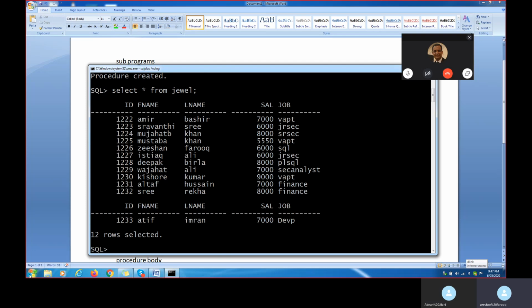This is our table. Now I want to create one procedure. I am passing one form of parameter value. For example, by the ID, I want to get the details. Now you see how I will write the program.